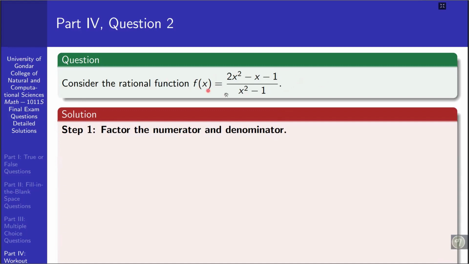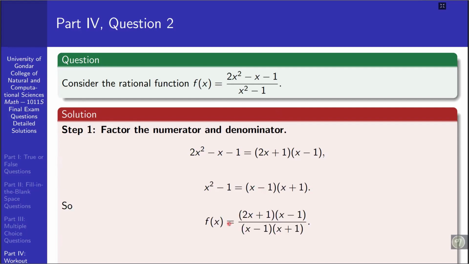So in short, we are asked for the graph of this function. To get the graph, or to sketch it, I have steps. What are these steps? The first step is, let's factorize the numerator and denominator of this rational function. The factors of the numerator: 2x squared minus x minus 1 is equal to 2x plus 1 times x minus 1, and the denominator is x minus 1 times x plus 1.